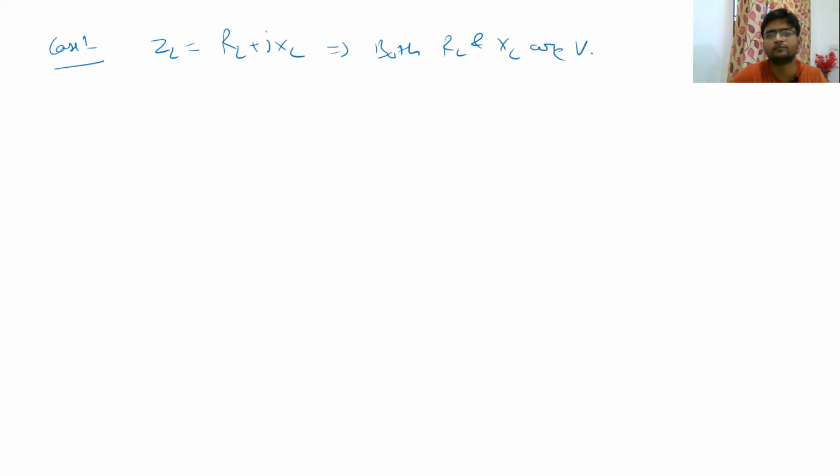So let us take case 1. In case 1, where ZL is equal to RL plus JXL, both RL and XL are variable. So in this case, how do you calculate the value of RL for which maximum power is transferred?